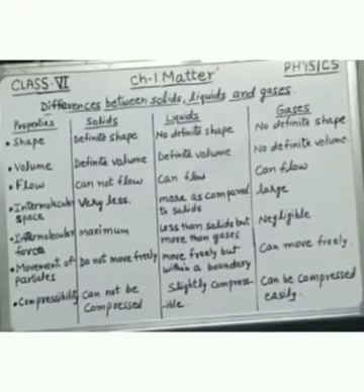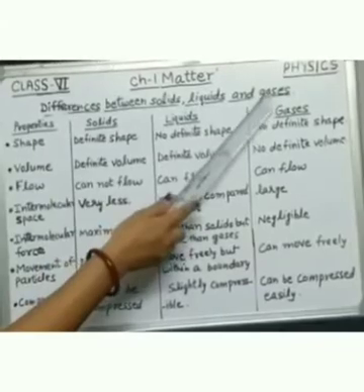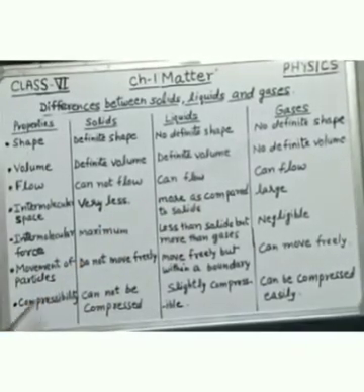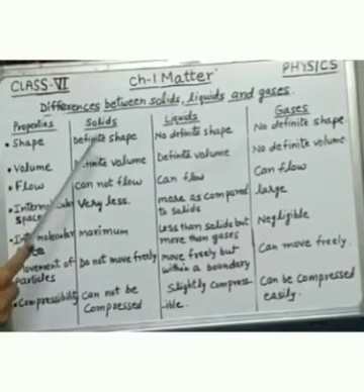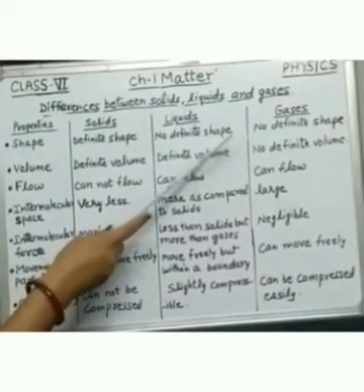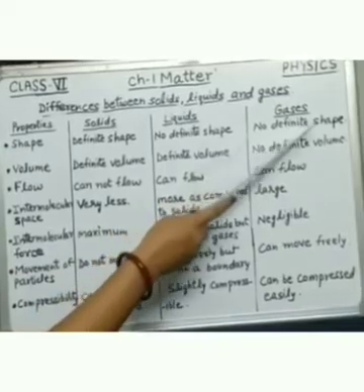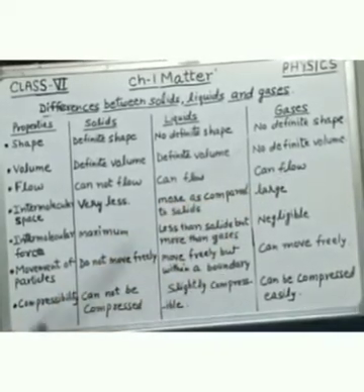Now children, we will see the differences between solids, liquids and gases as per these properties. So, when we talk about the shape, solids have definite shape, liquids do not have definite shape and gases also do not have definite shape.